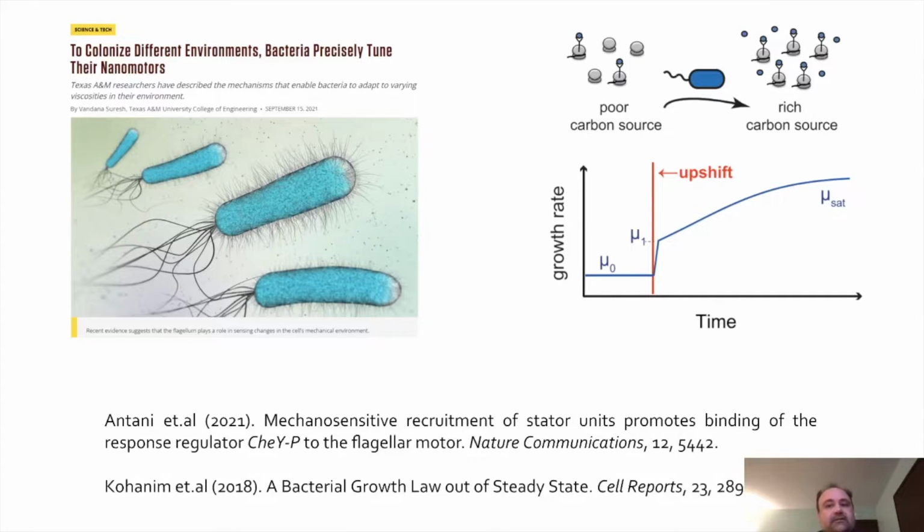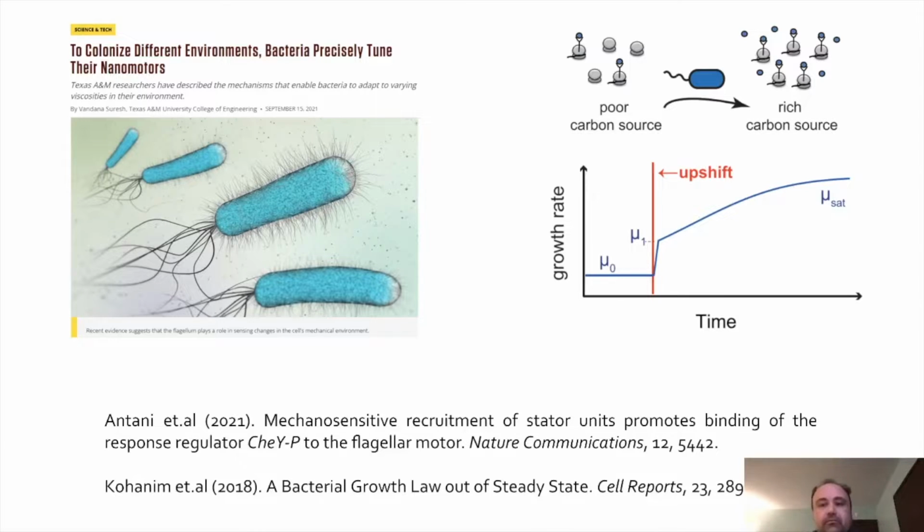So we can turn to the single cell example. Actually, it's an example from bacterial nanomotors. We can look at the growth rate of the bacteria depending on the carbon source. In these environments, which are continuous from poor to rich carbon, we see the behavioral response. And the behavioral response is quite different from the actual gradient of carbon resources. When we have poor resources, the growth rate is stable.